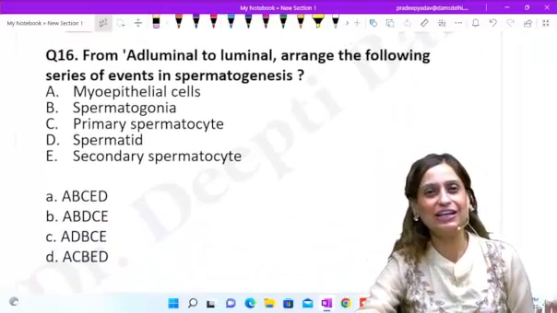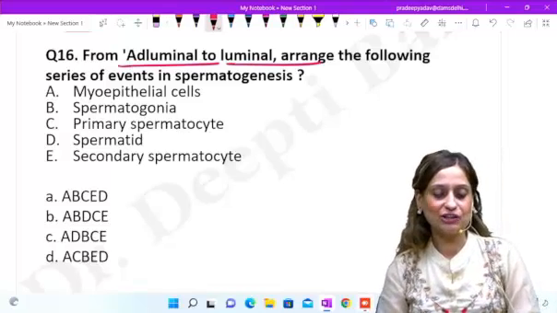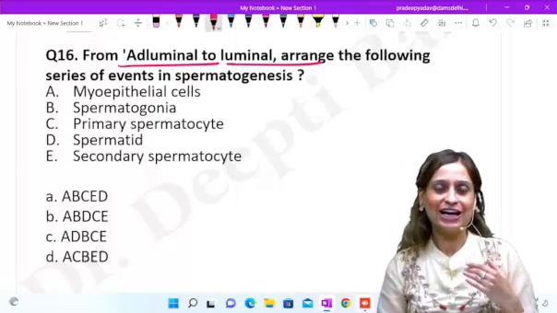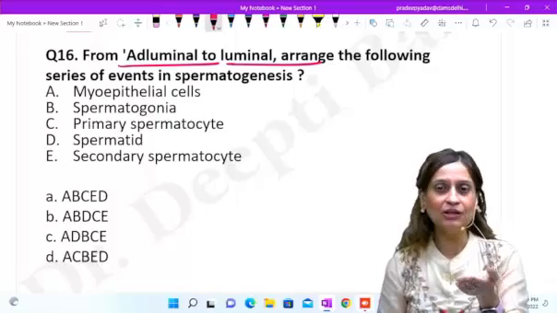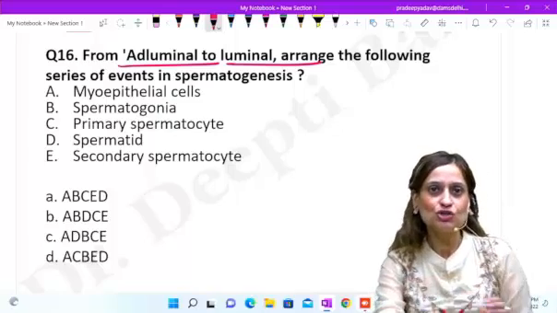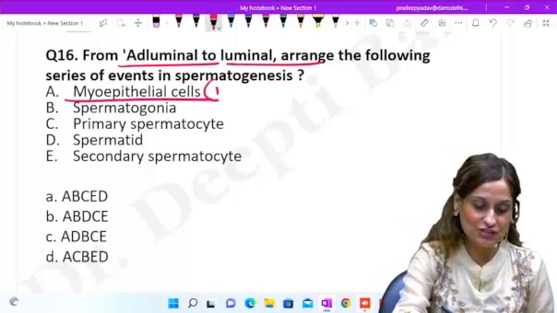It's actually an anatomy question. So from adluminal to luminal jab aap jate ho, what would be the order? So all you have to know here is that as you go from the adluminal compartment close to the luminal compartment, the sperms are going to mature. So adluminal में सबसे पास क्या होगा? Myoepithelial cells. So this is number 1.